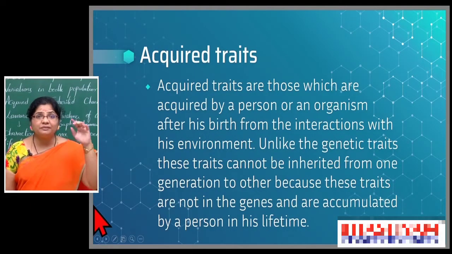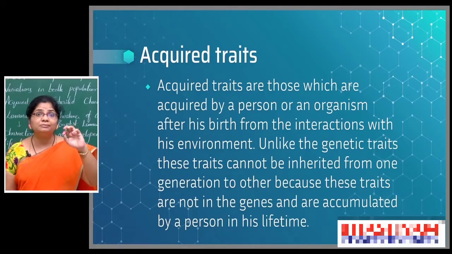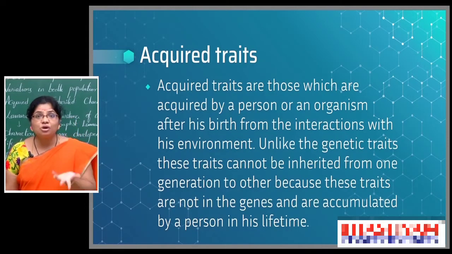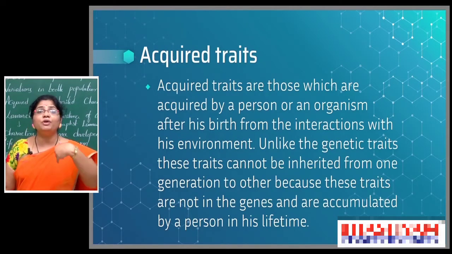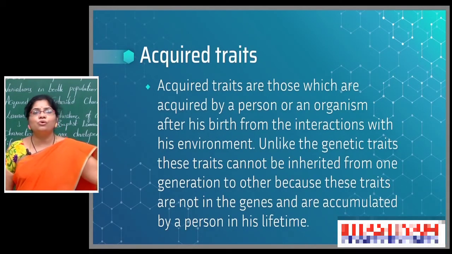If it does not come through genes, then how can we pass it to the next generation? So it is not possible.